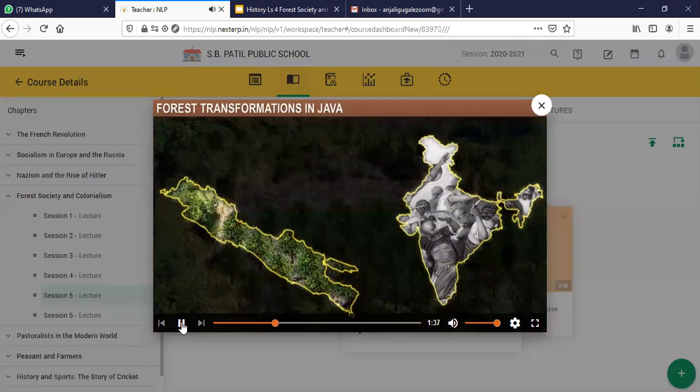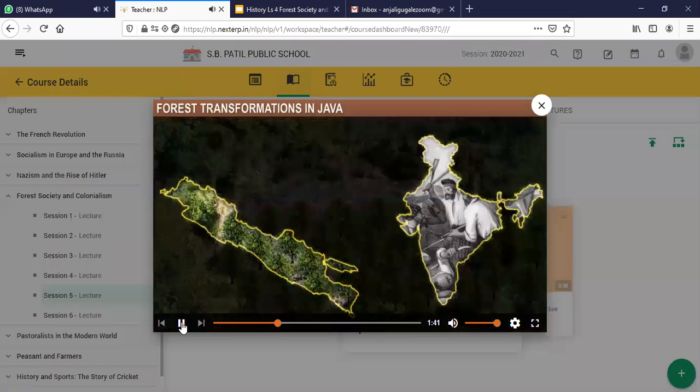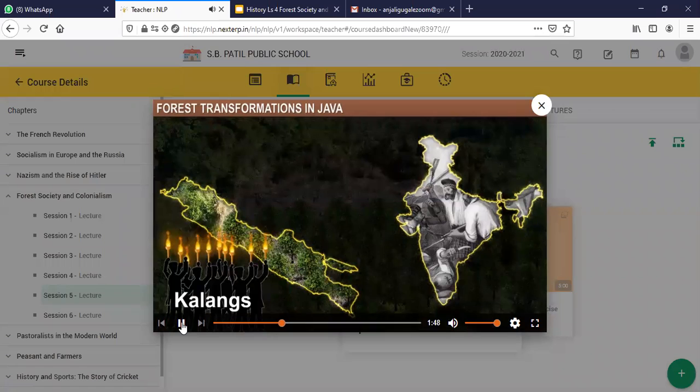Remember the rebellion in Bastar in 1910 and the important role of Gundadur in the rebellion? The Kalangs, who were the woodcutting community of Java, also rebelled against the Dutch in 1770 to stand up against the laws that restricted their access to the forests.